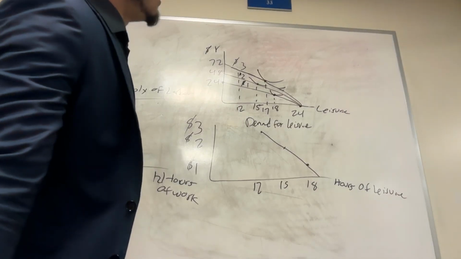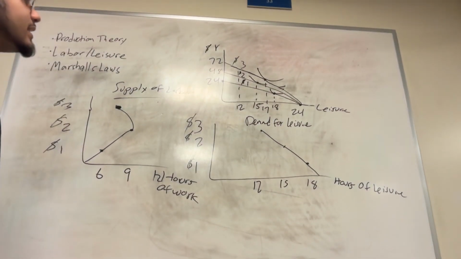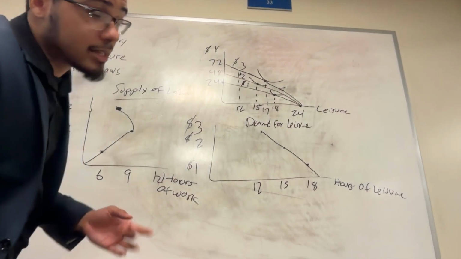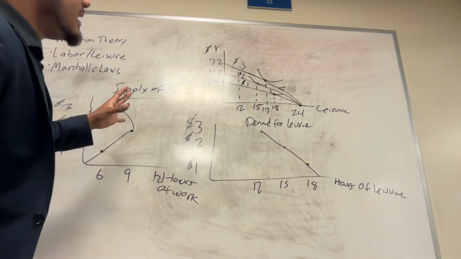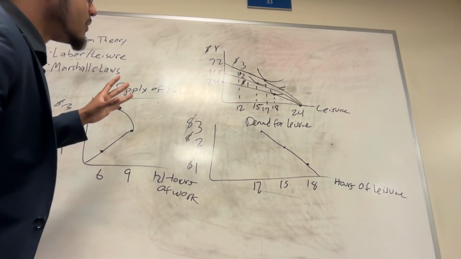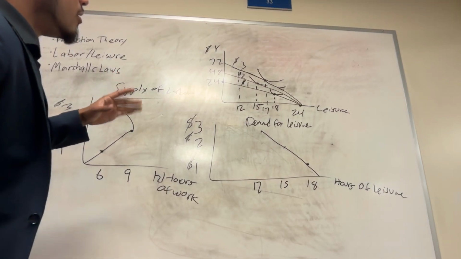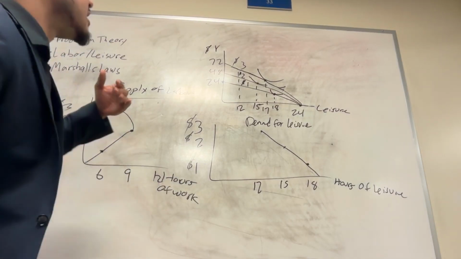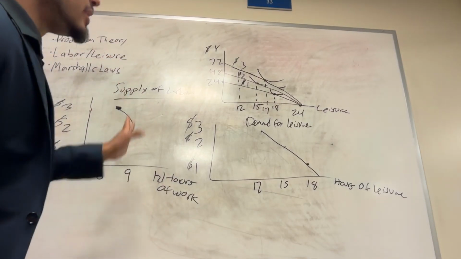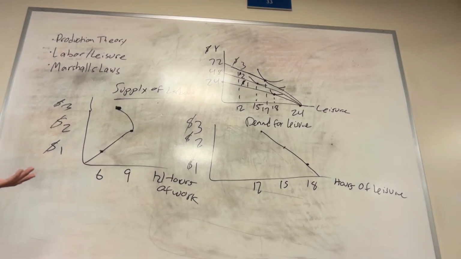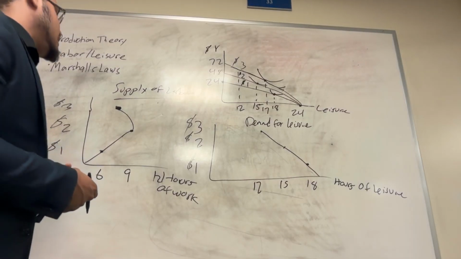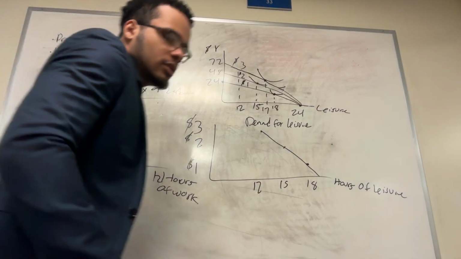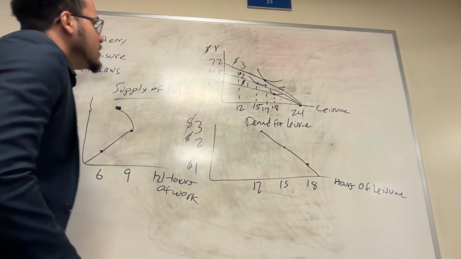So essentially, he's willing to substitute leisure in place of the hours he was working because he makes more. So that would be an example of a backward bending labor supply curve. And essentially, if we want to look at the income and substitution effects,